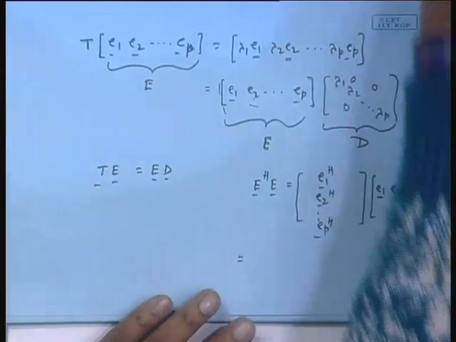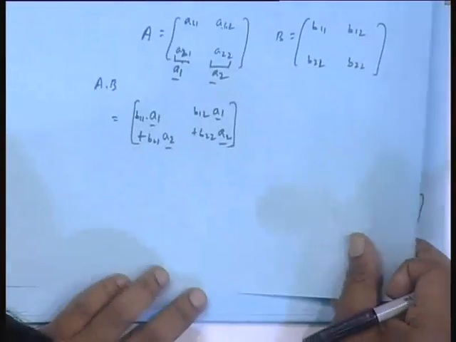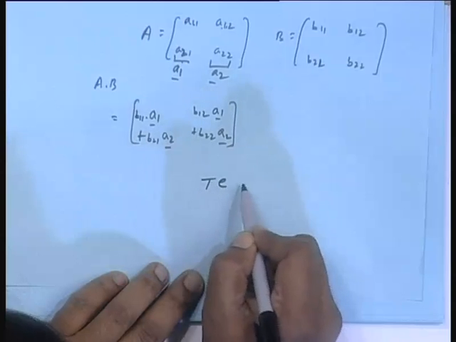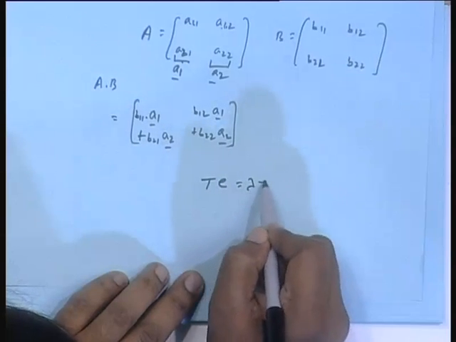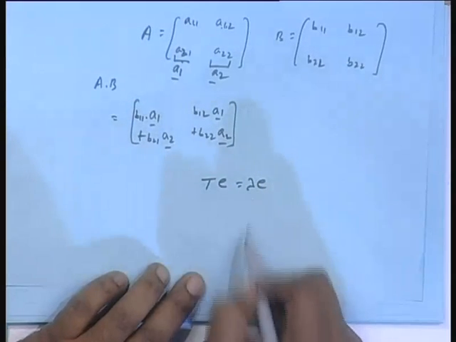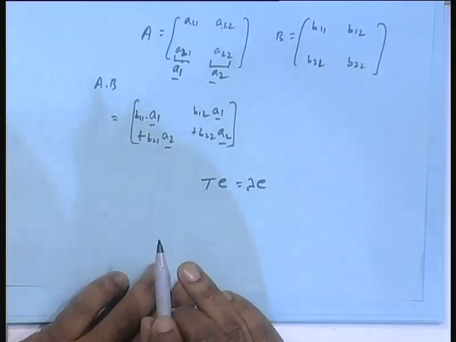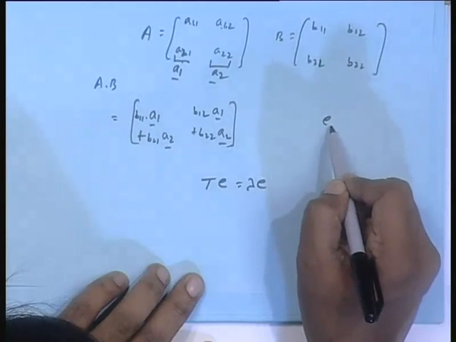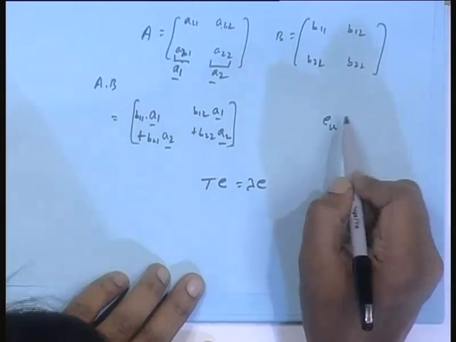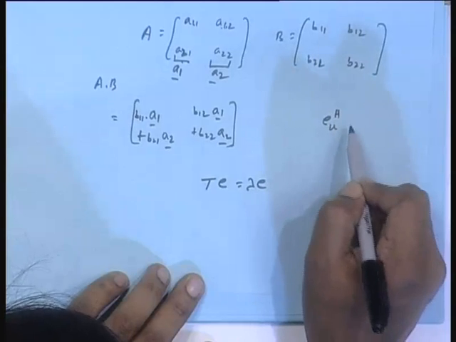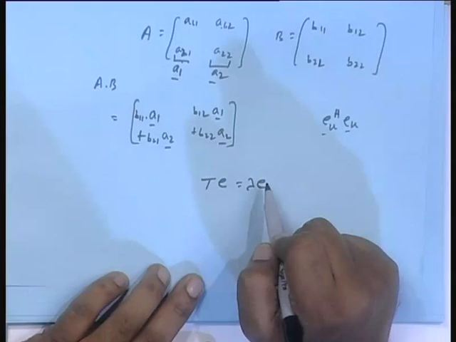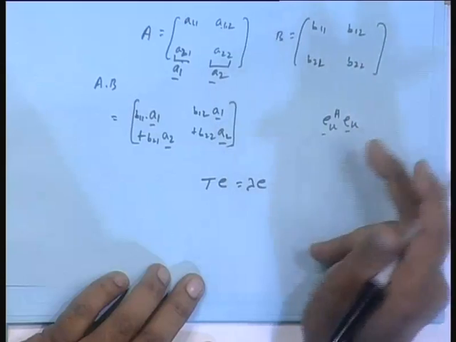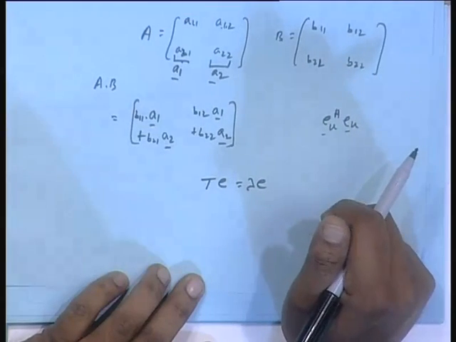Acha, here I forgot to do one thing, so I come back. When I was solving equations of the kind T E equal to lambda E, you got lambda 1 up to lambda P and E1 to EP. Whenever you get a vector, say E k, E k Hermitian with E k is the dot product with itself. It is called the norm square.